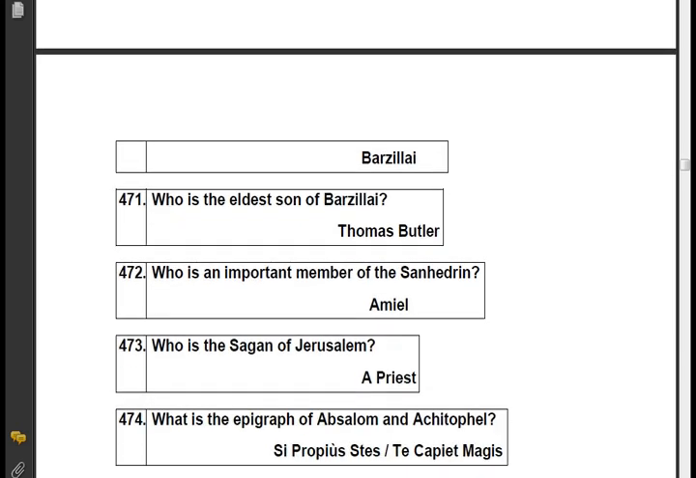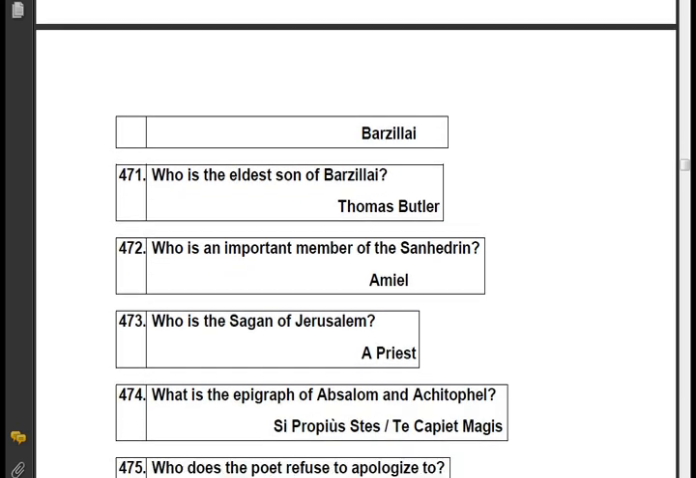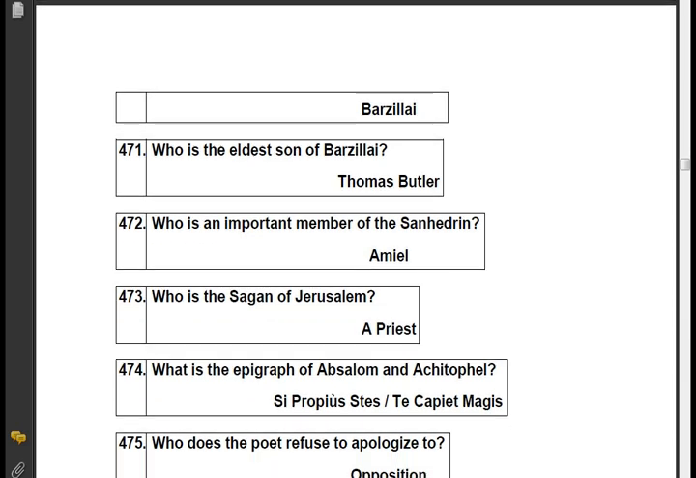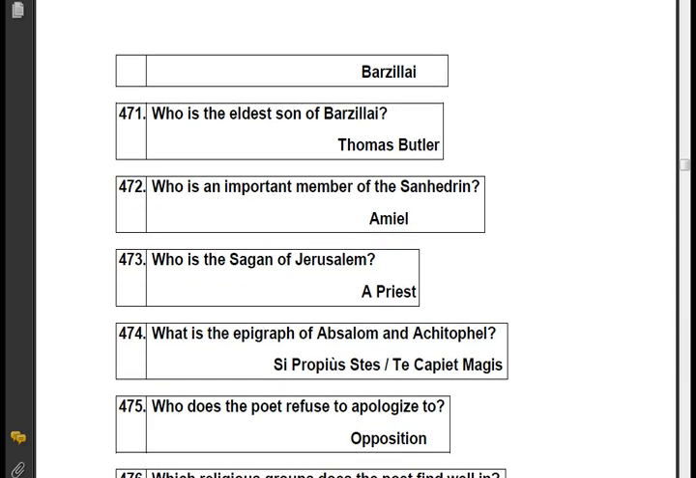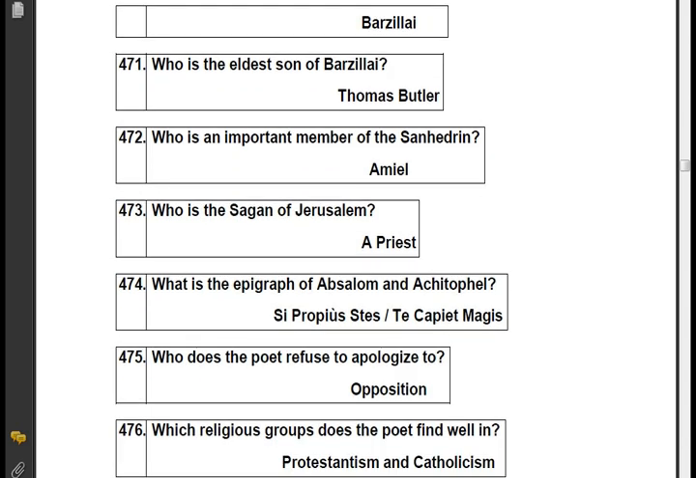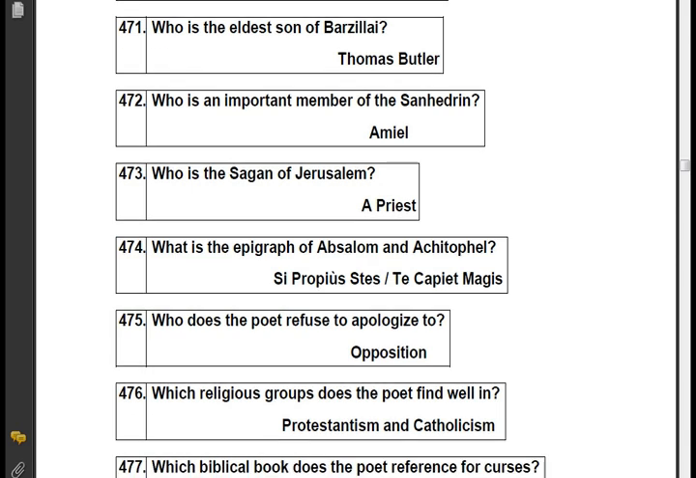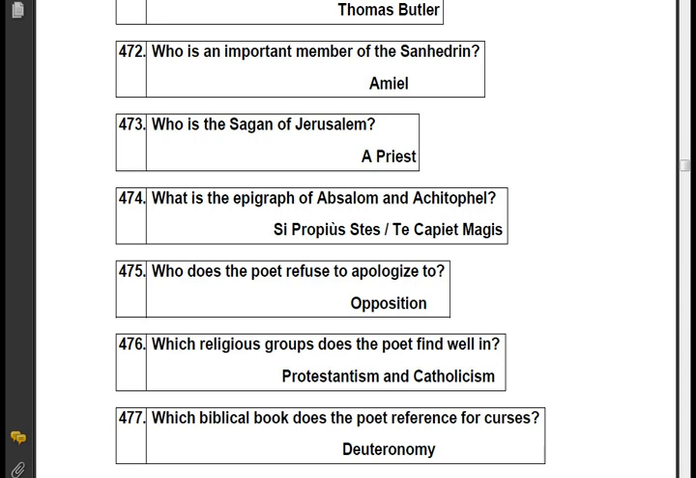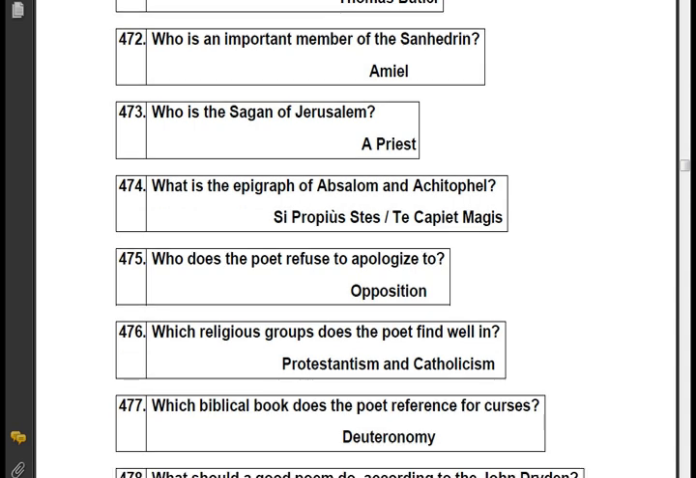Who is the eldest son of Barzillai? Thomas Butler. Who is an important member of the Sanhedrin? Amiel. Who is the Sagan of Jerusalem? A priest. What is the epigraph of Absalom and Achitophel? Essai proprius stes ut capiat magis.